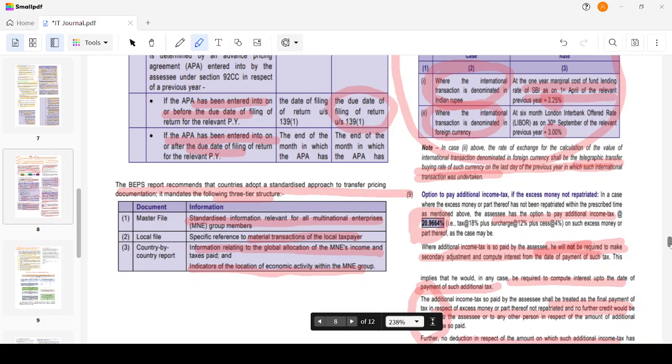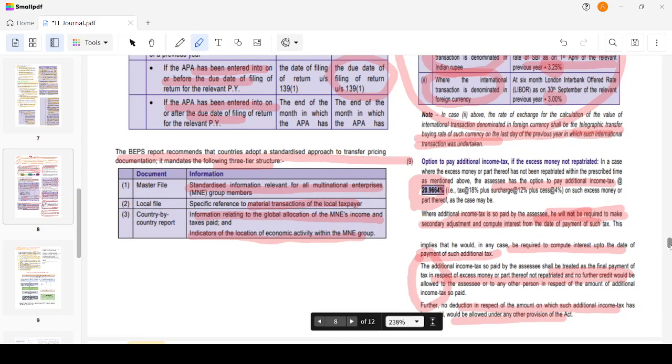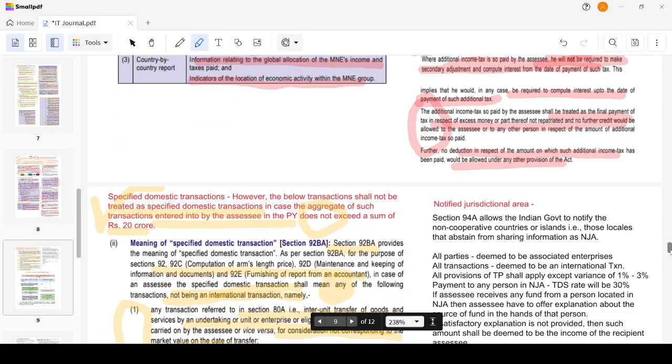Okay. So what are the incomes and what are the taxes? For example, I have entities in around 20 countries. Then for each country, I have to show this is my income, this is my tax, this is my income, this is my tax, and what is the location of economic activity? How did I determine this is the location of economic activity? I have to show the indicators.